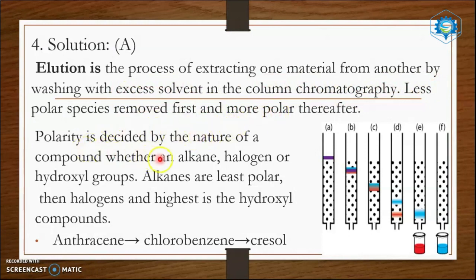So polarity is decided by the nature of a compound, whether an alkane, halogen or hydroxyl group. Alkanes are least polar, then halogens, and highest is the hydroxyl compound. Anthracene is a hydrocarbon, chlorobenzene is a halogen containing compound, cresol has an alcoholic group. So this is the order of increasing polarity.